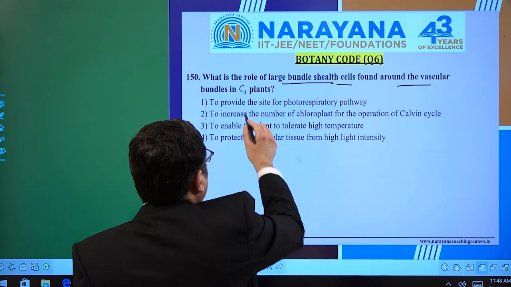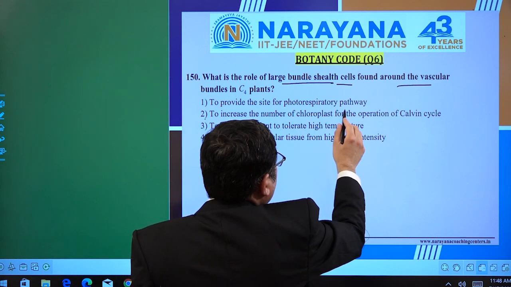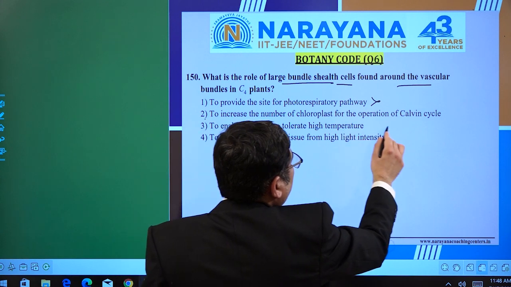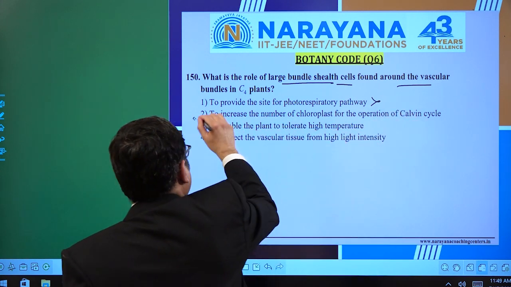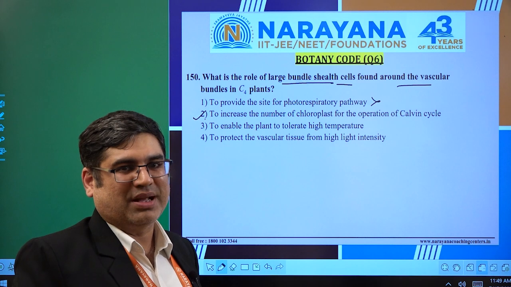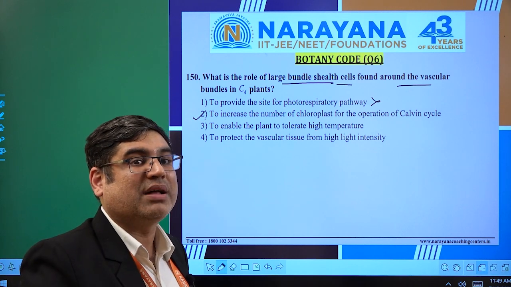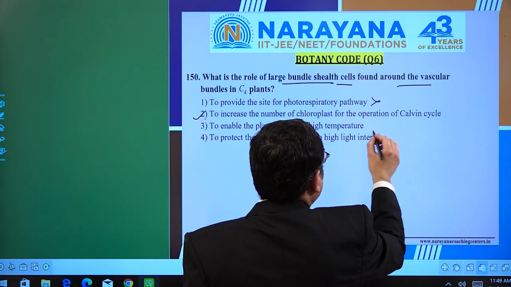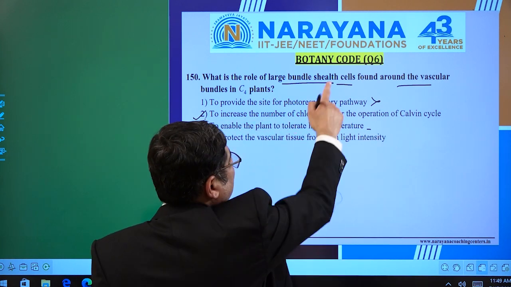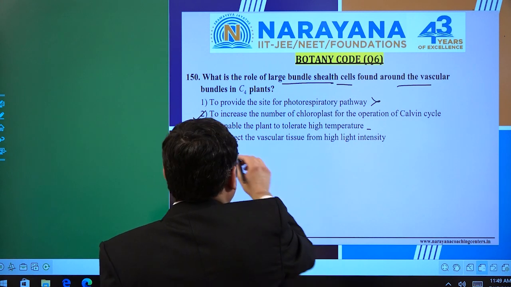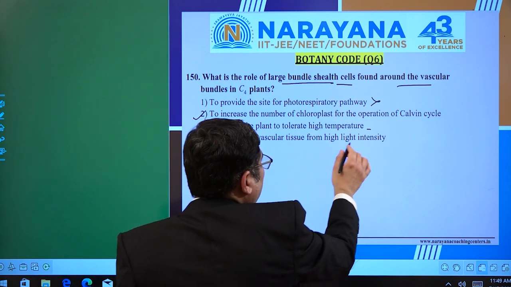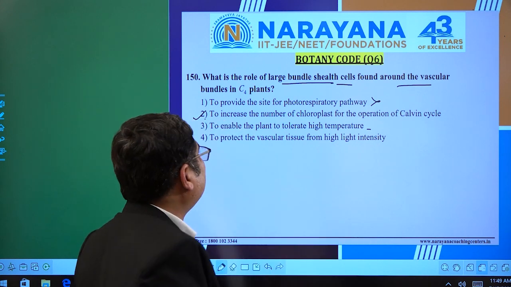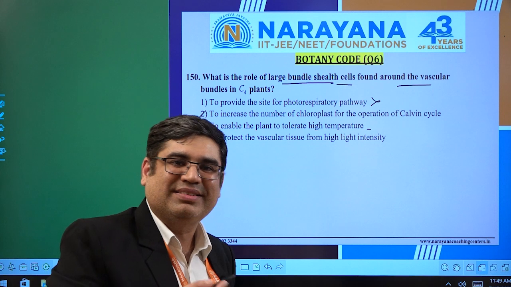So let's see what is the role of the large bundle sheath cells found around the vascular bundle in the C4 plant. To provide the site for the photosynthetic pathway, they are free from it. So this could not be answered. To increase the number of chloroplasts for the operation of Calvin cycle, it is absolutely because they are having dimorphic chloroplasts, right? And they have more number of chloroplasts as compared to the C3 plant. Finally, to enable the plant to tolerate high temperature, this statement is correct, but it's not matching with this question, by the way. To protect the vascular tissue from high light intensity, they don't require it actually for the same. So the simple answer that comes out is the option second.